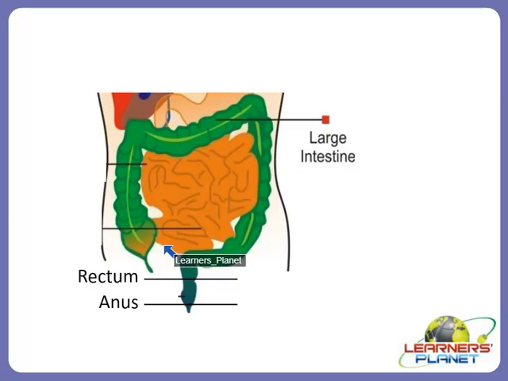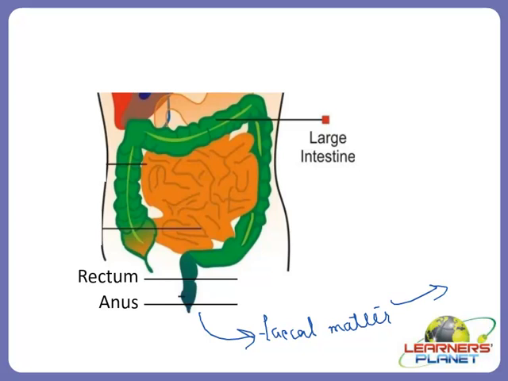Finally, the undigested food comes from the large intestine to the rectum, and then it passes to the anus, and finally the fecal matter or the waste material is thrown out of the body, right?